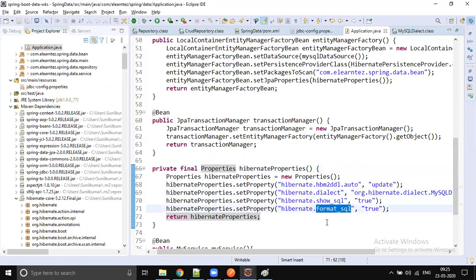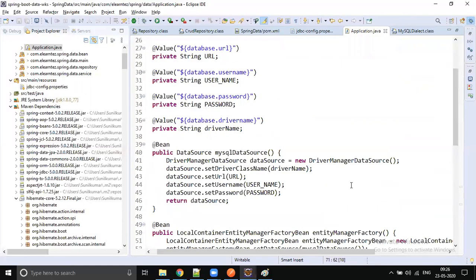Format SQL prints the query in a formatted, more readable manner. So dialect is a major concept. The property hibernate ddl-auto we will discuss later, once we jump into microservices, and I will tell you why we use it.